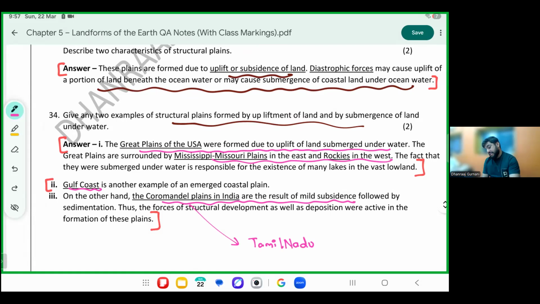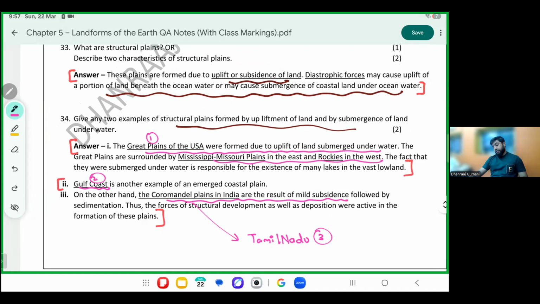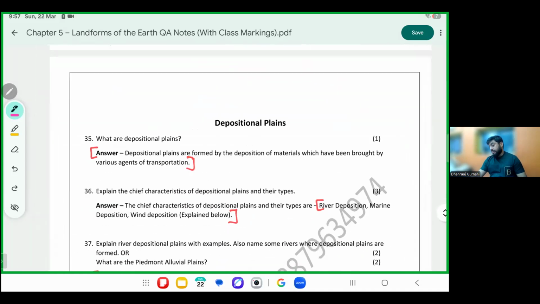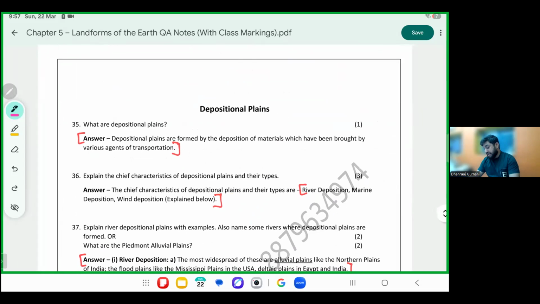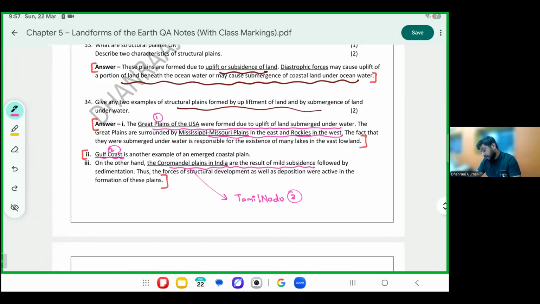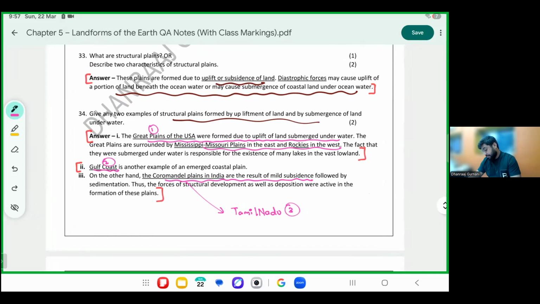Can you mark the three examples? Great Plains of USA, coastal plains, and Coromandel plains are three examples of upliftment and submergence. The Great Plains were basically surrounded by the Mississippi plains.